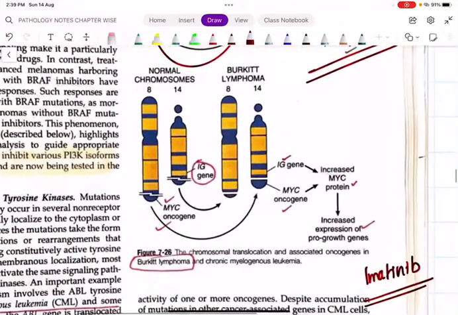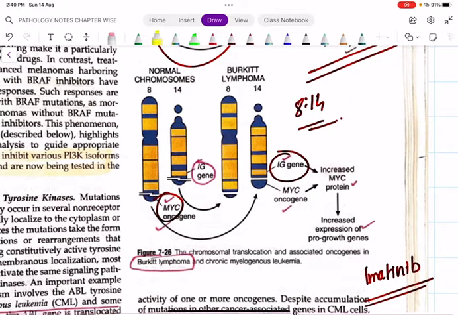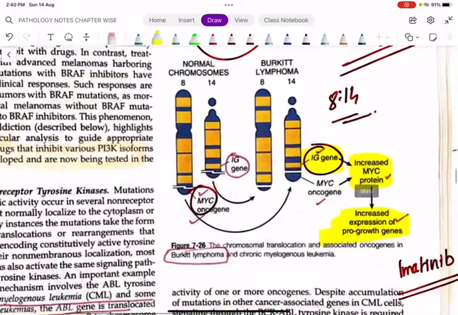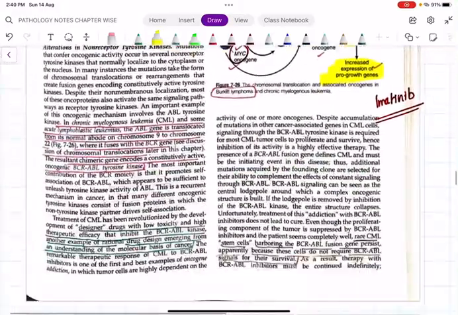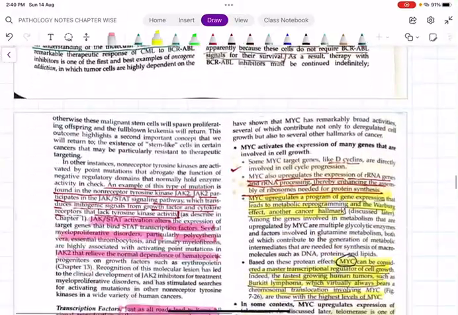In Burkitt's lymphoma, we have the 8;14 translocation. Okay, this is the MYC gene, which is present on chromosome number 8, and it is translocated to chromosome number 14. Chromosome number 14 already has what we call the IgG gene. Okay, IG stands for immunoglobulin gene. So this will cause increased MYC protein, increased expression of pro-growth genes. Don't worry, we will see this in hematology.